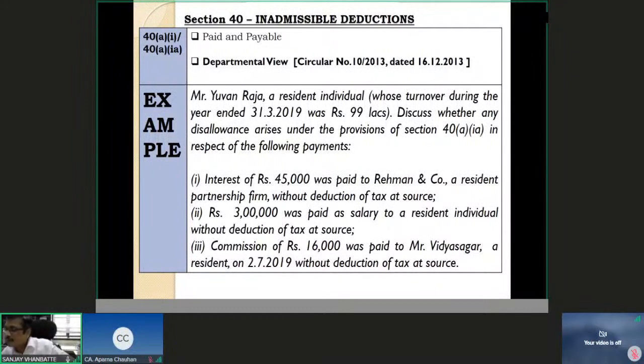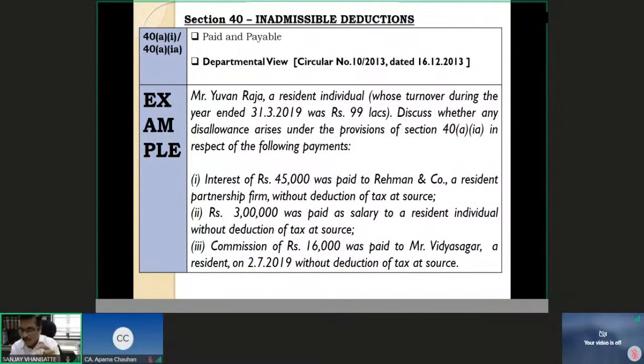Yes, Janvi Agarwal, you are right. That is what you are saying. You are saying in case 3, commission does not exceed 50 lakh rupees, and in case 1, turnover does not exceed 1 crore rupees. No, not that. Your answer is correct, but the reasoning is incorrect. The turnover of the deductor is more important, not the payment.